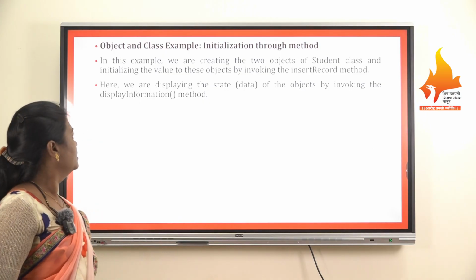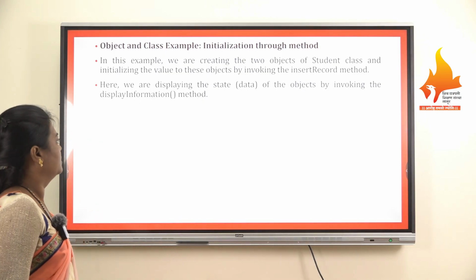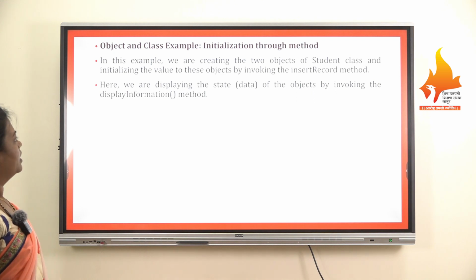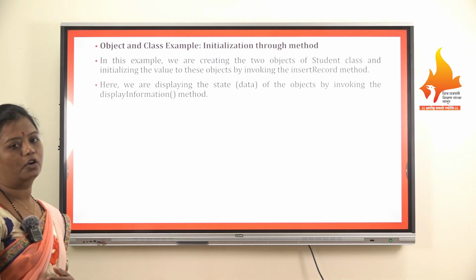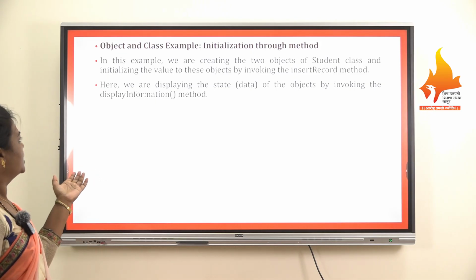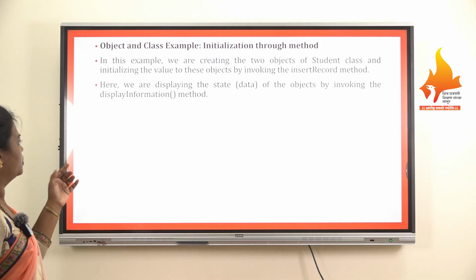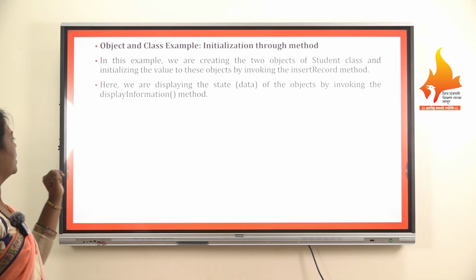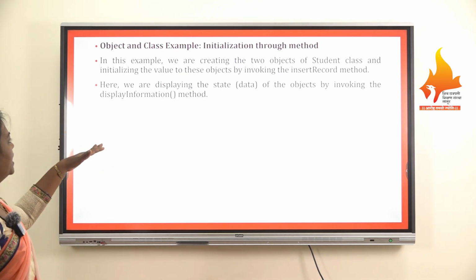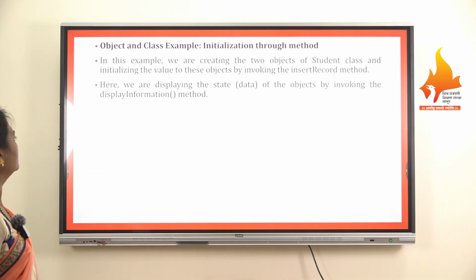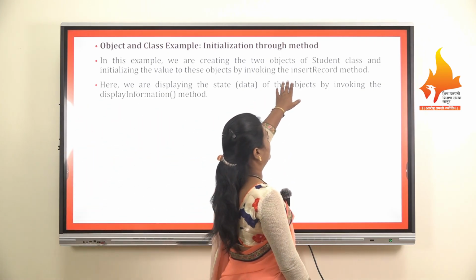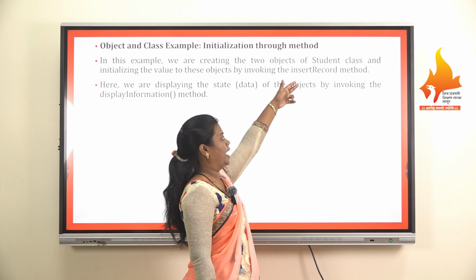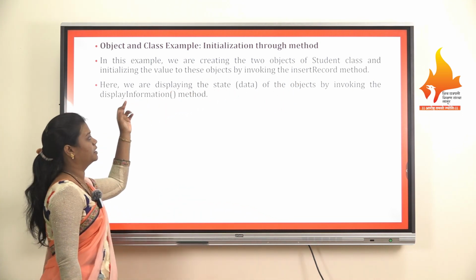So now the second method, initialization through the method. In this example we are again creating 2 objects of the Student class and initializing the values to these objects by invoking the insertRecord method. As we are going to learn initialization through the method, the first method to be used is the insertRecord method, and here we are displaying the state, that is the data of the objects, by invoking displayInformation. In the insertRecord method we are going to add the data, and here we are going to display the data.